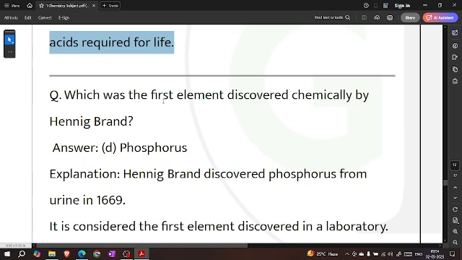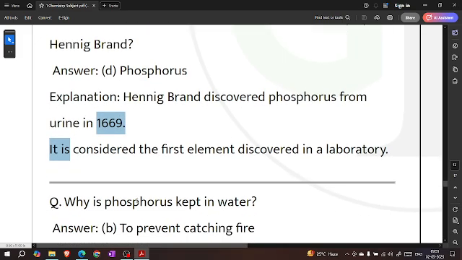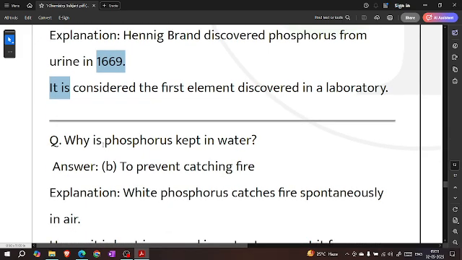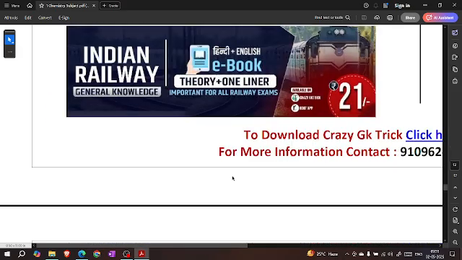Which element was the first discovered chemically by Henning Brand? Phosphorus. Brand discovered phosphorus from urine in 1669. It is considered the first element discovered in a laboratory. Why is phosphorus kept in water? To prevent it from catching fire. White phosphorus catches fire spontaneously in air, hence it is kept immersed in water to prevent it from catching fire.